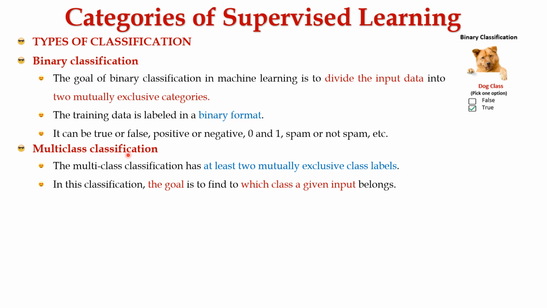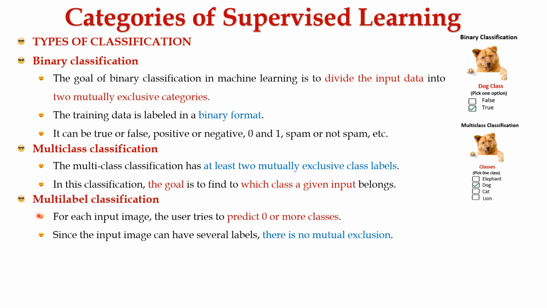Next, multi-class classification. The multi-class classification has at least two mutually exclusive class labels. In this classification, the goal is to find to which class a given input belongs. The image represents multi-class classification. Here, there are multiple labels such as elephant, dog, cat, and lion. Since the image represents the dog, it is classified as dog, as shown in the label. This is called multi-class classification. Multiple class labels are given here. From this, the machine learning model should select the exact class label based on the input image given.